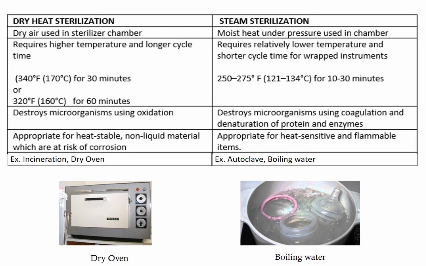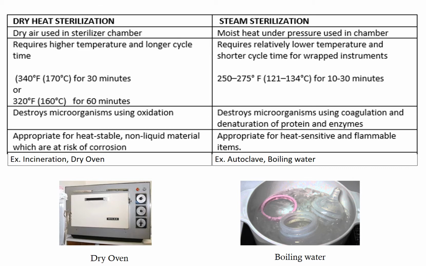Example, 121 to 134 degrees Celsius heat is applied for 10 to 30 minutes. Since here pressure is used, therefore you can lower the temperature and reduce the time. Dry heat uses the mechanism of oxidation to destroy the microorganisms, or incineration or direct burning. Whereas in steam sterilization, microorganisms are destroyed mainly by the process of coagulation and denaturation of proteins and enzymes.